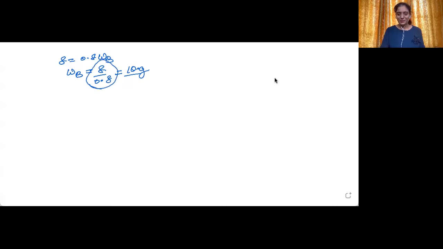Okay, so let's now move into the next question. Hope this is clear to you. So this is how we could find out the amount of non-volatile solute required. So let's move into question number 19 now.